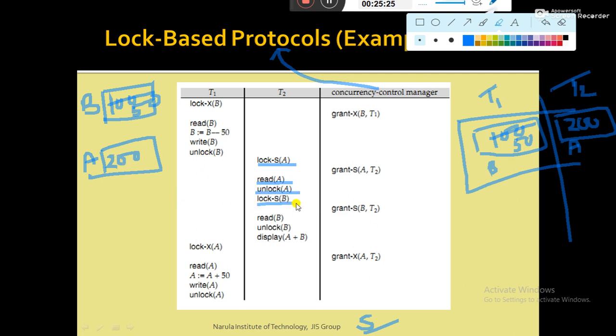Lock-S(B) means T2 tries to lock B in shared mode. Now B is not locked by any other transaction because unlock B is already done by T1, so B is free to use, so T2 locks B in shared mode.